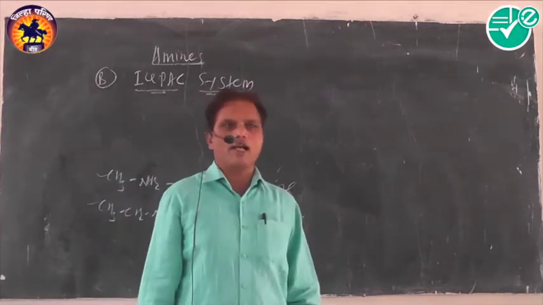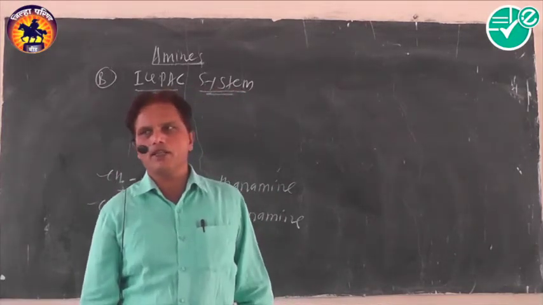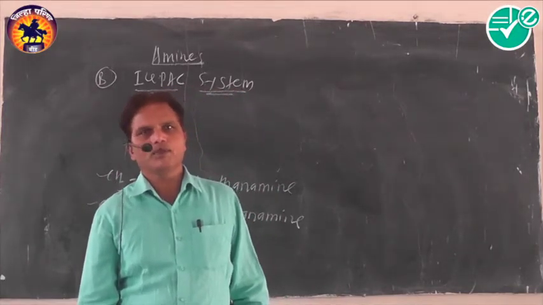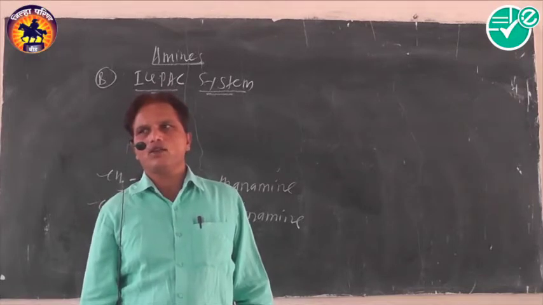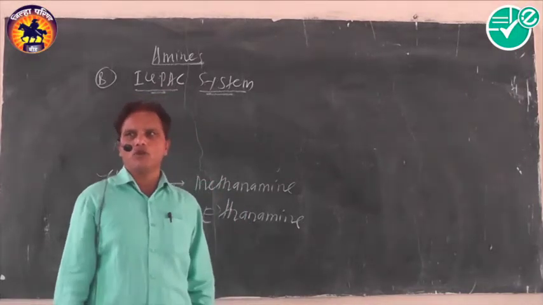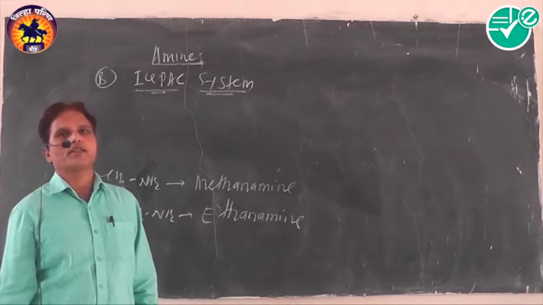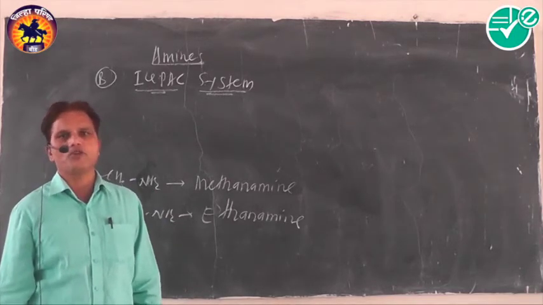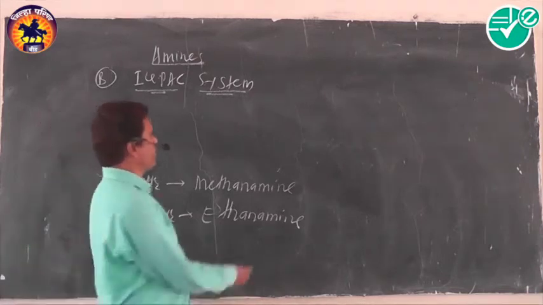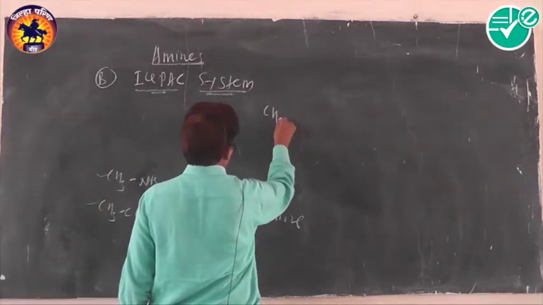The first rule: select the longest continuous chain containing the amino group, and number the carbon chain in such a way that the amino group carries the lowest possible number. How? Let us see an example.